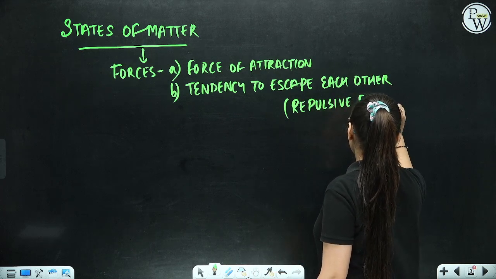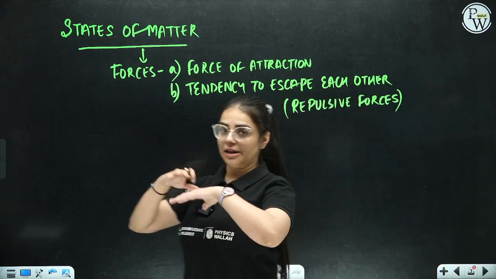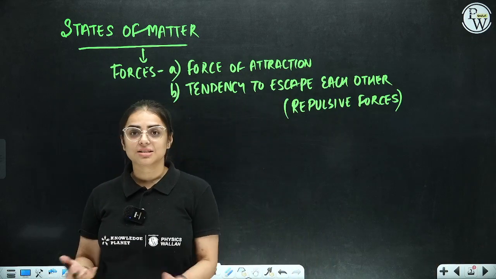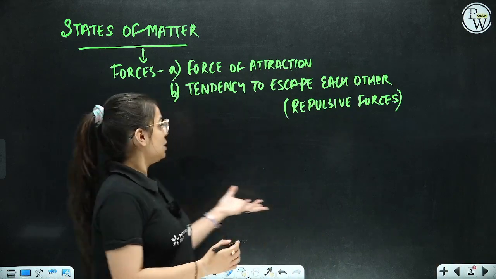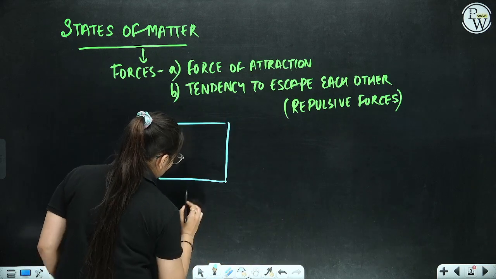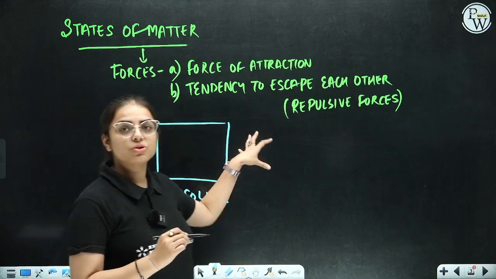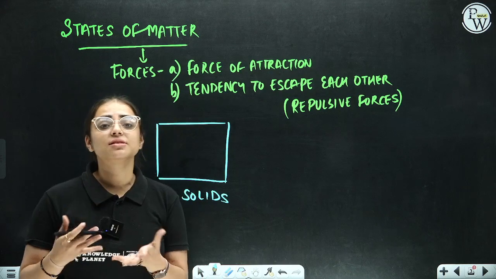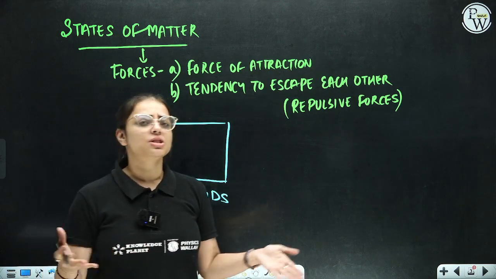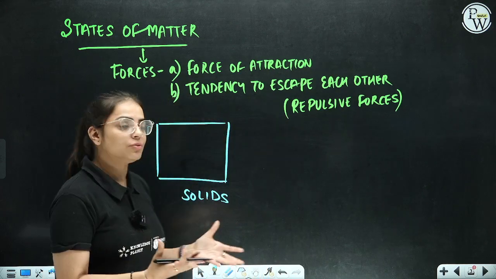Let's understand about them with the help of a general diagram. See, students, as I've already told you, this is a kind of recap session. In a quick few minutes, you'll get to know how we have classified them as per these forces. If I talk about solids, what happens in solids? We observe that in solids there is a greater force of attraction. But the force of repulsion is very, very less, almost negligible.